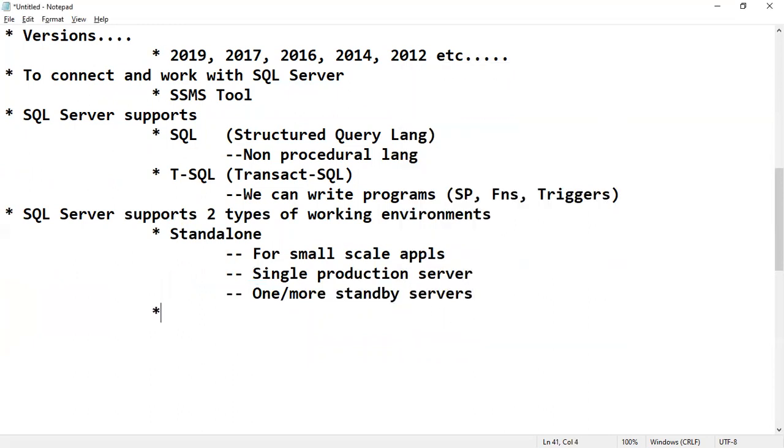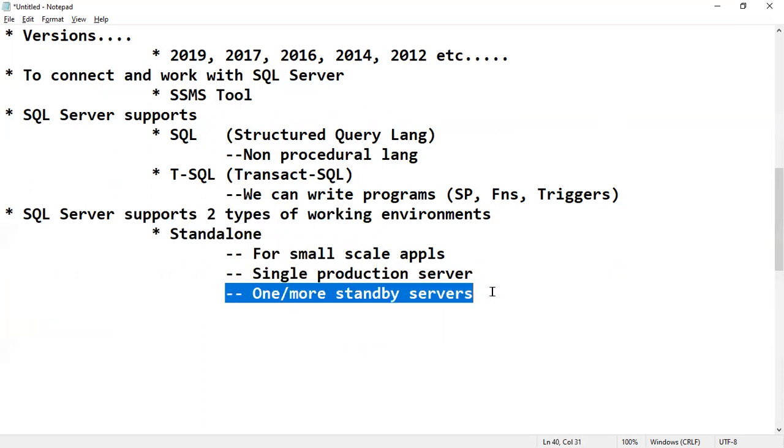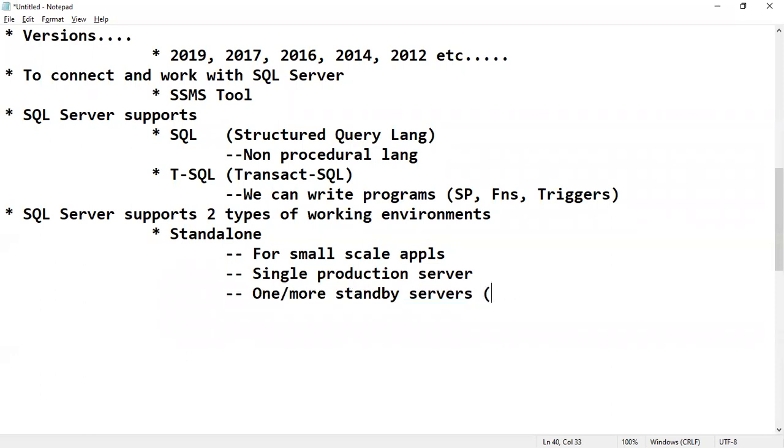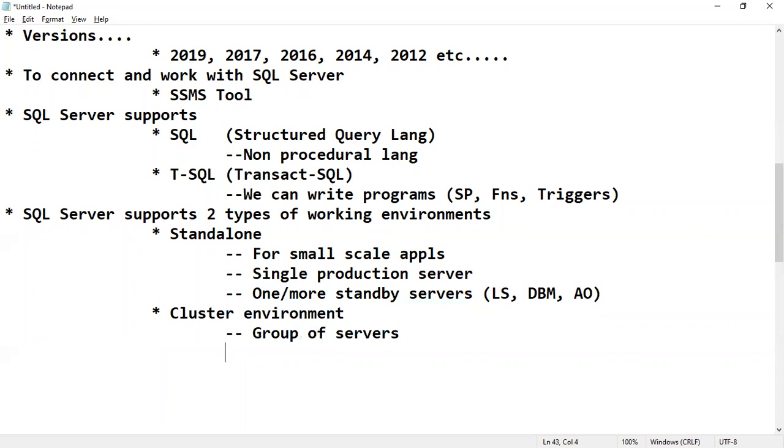We have already seen the options to maintain one or more standby servers in SQL Server: log shipping, database mirroring, Always On. The second type of environment is a cluster environment. Cluster means a group of servers which are connected to each other and work as a single server in the network.